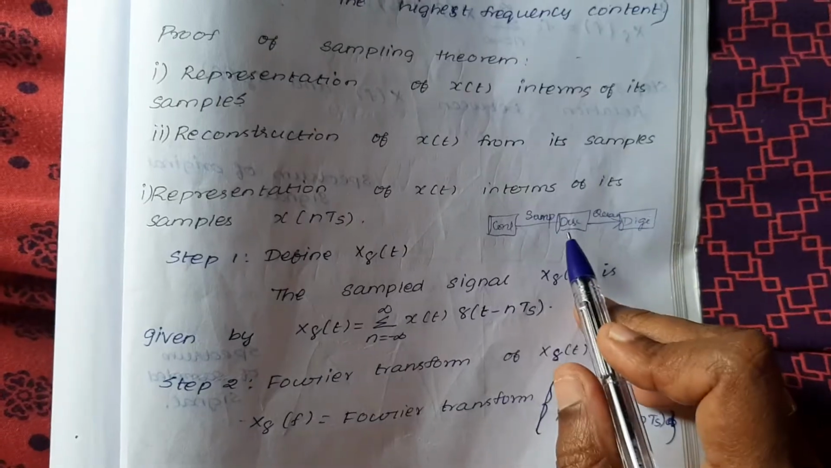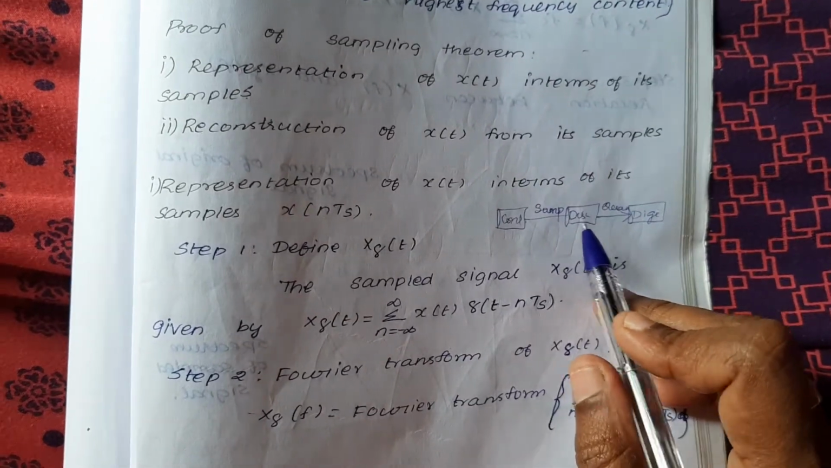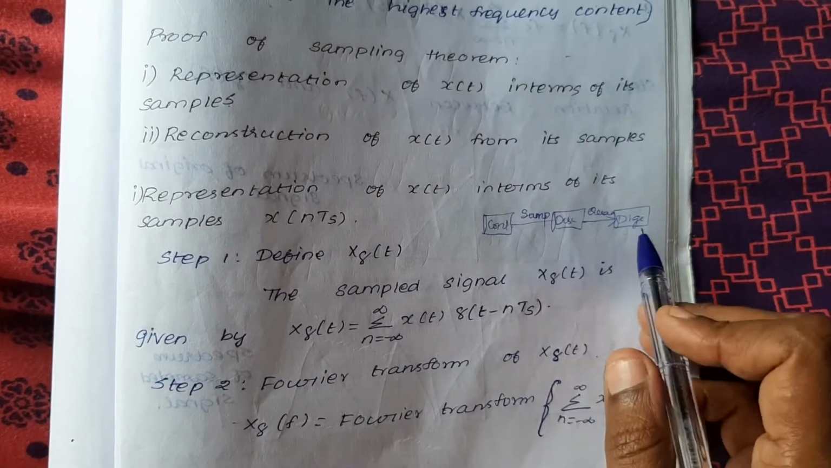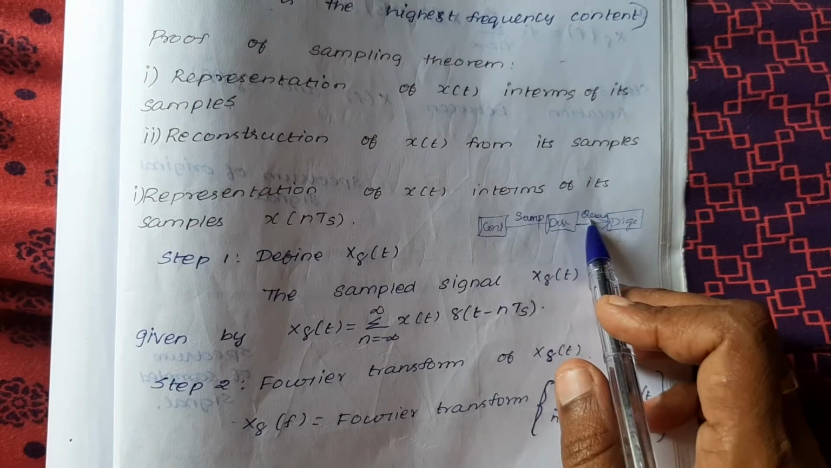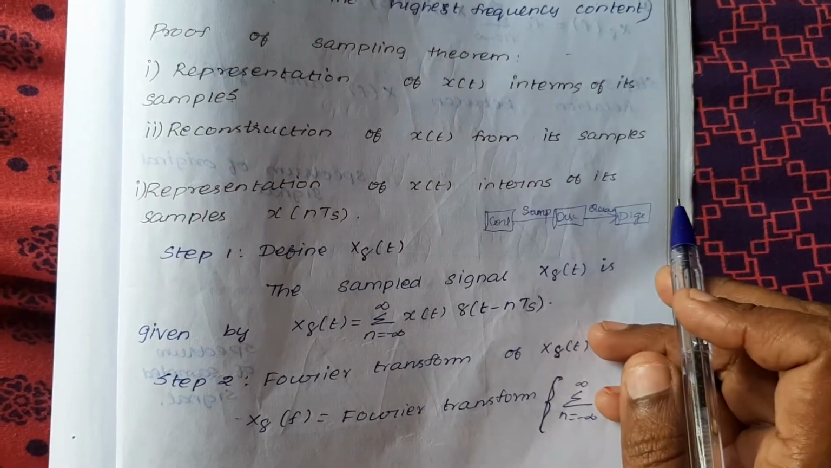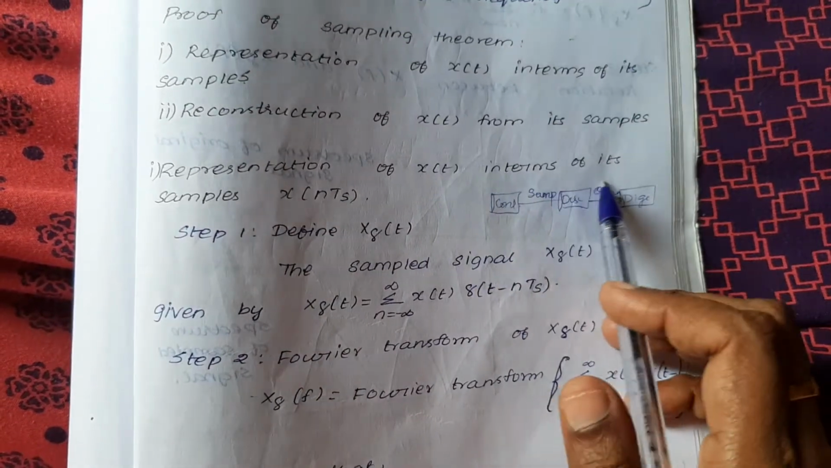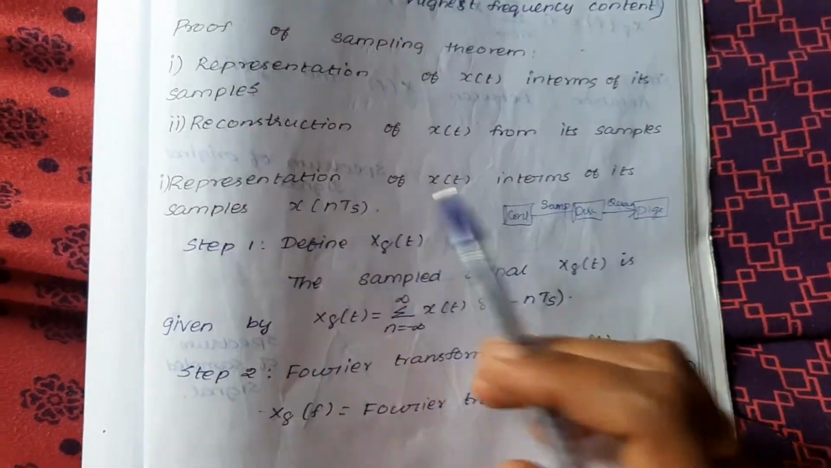The continuous time signal is converted to a discrete time signal by the sampling process. Then the discrete time signal is converted to a digital signal by the quantization process. Both discrete and digital are not the same signal. Now, what is our first step? Representation of x of t in terms of the samples x of nTs.